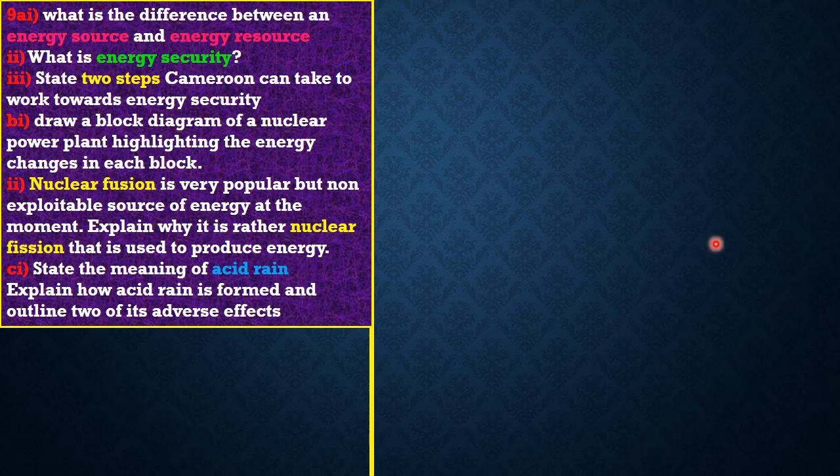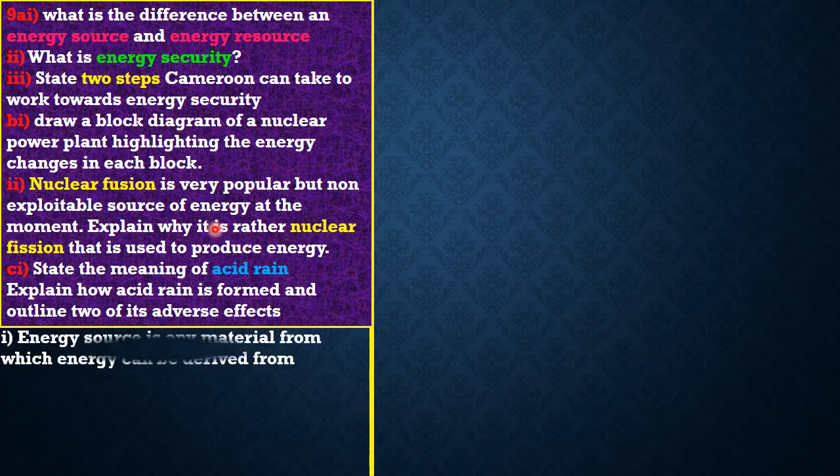So friends, the first question reads: what is the difference between an energy source and an energy resource? An energy source is simply any material from which energy can be derived. An example of an energy source, of which they didn't ask, is simply the sun, because we can get solar energy from the sun. So the sun in this case is an energy source.